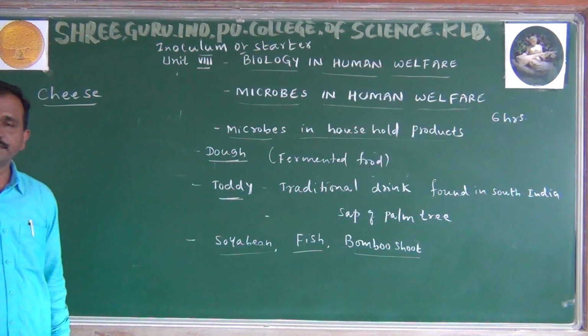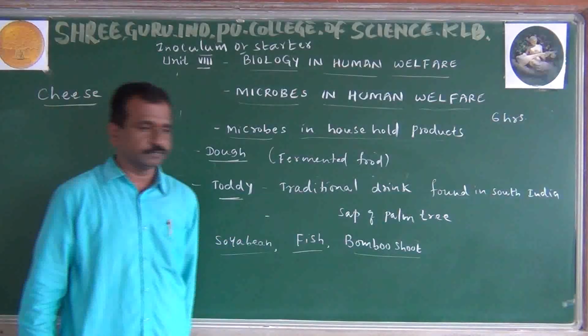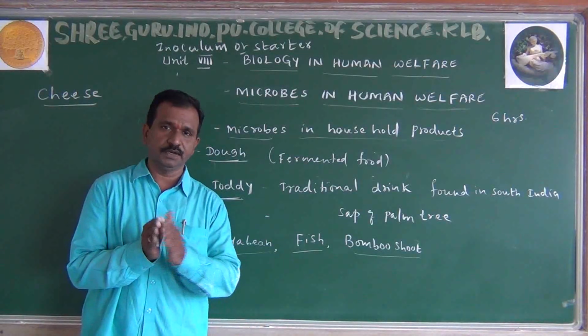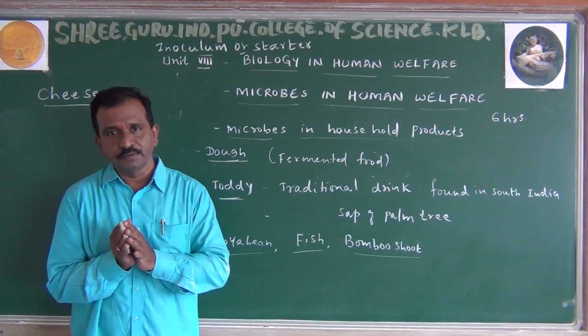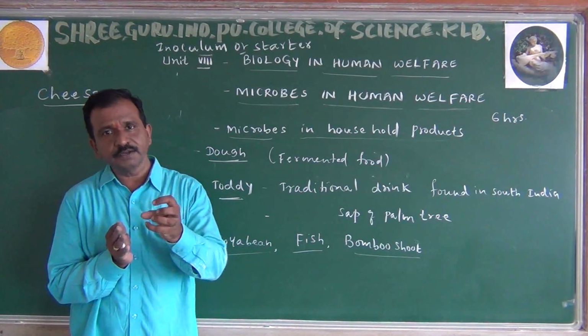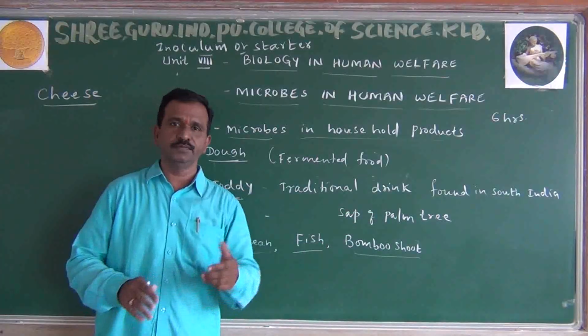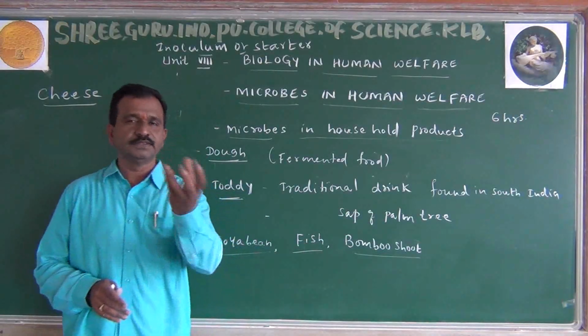Cheese is how the cheese is going to be formed. It is also a milk product. Let's see how cheese is made. I will tell you about that. Curd we have already studied. If we completely remove the watery amount from the curd, the thick part that remains is normally used for making cheese.